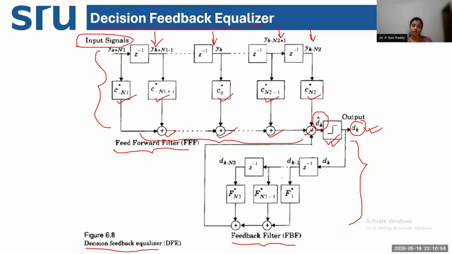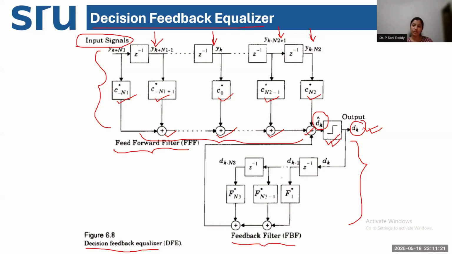Now, what is the utility of the feedback section? The feedback section will take this estimated value of the received signal, the decision or the error estimation that was done by the feed forward filter. It will take this value, regenerate this estimation here, and feed this decision back to your feed forward filter.